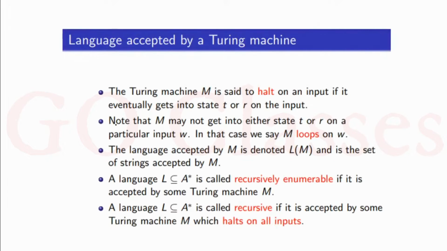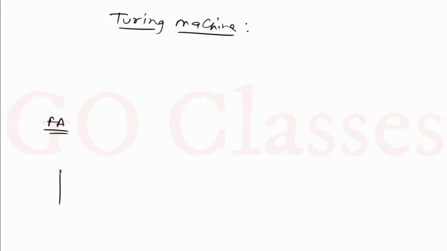So first let me tell you the behavior of a Turing machine. We are not going to actually take examples of Turing machines, but we need this behavior. What is the behavior of a Turing machine? You already know finite automata and other things. So what is a finite automata? You have some set of states, and this is your input tape.